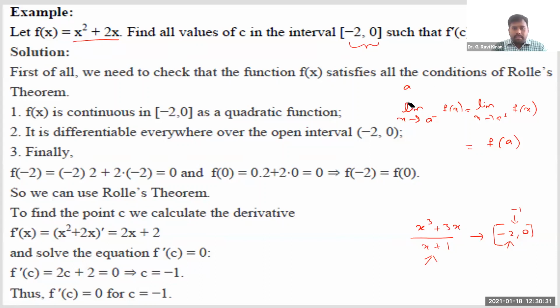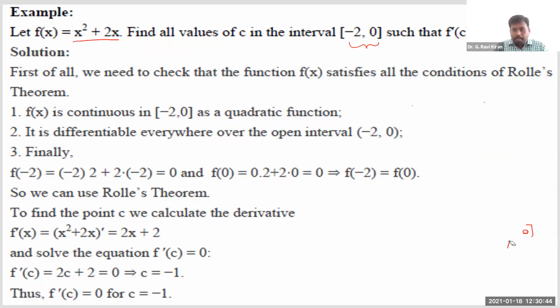All right. Anyway, since you are given a polynomial function here, simply x square plus 2x, and as polynomial functions are continuous everywhere, you can simply say it is continuous everywhere. See how it was written here. f of x is continuous in minus 2 comma 0 as it is a quadratic function. Quadratic function or a polynomial function, you can speak it in either way, right? When you are given a polynomial function, it is continuous throughout this interval. You can simply conclude like this, right?